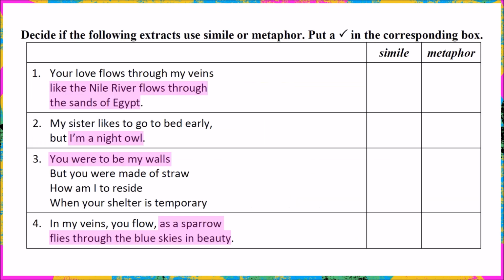Now let's see if you can tell the difference between these two with some examples. Here are 4 examples, and I've highlighted the parts that are descriptions for you. You have to decide whether these are similes or metaphors. The major difference between these two is we always have to use the words like or as when we use a simile, but we don't have to when we write metaphors. You have 10 seconds to decide and put a tick in the corresponding boxes.